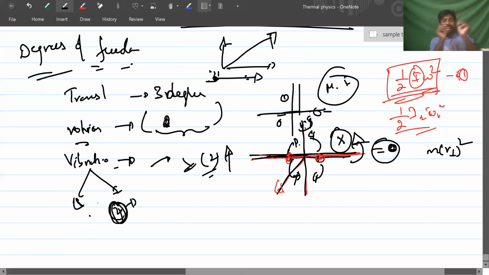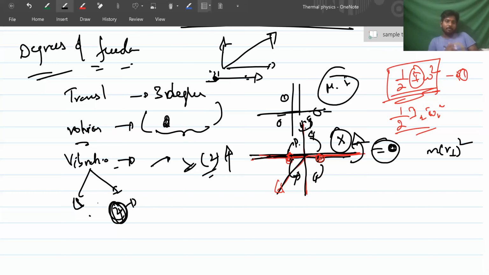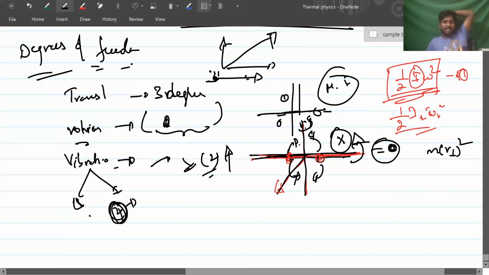Because interaction between the atoms will be there here. When they come in close, kinetic energy is decreased and converted into potential energy. When they are going apart, potential energy is converted into kinetic energy. Vibration has 2 degrees maximum. At high temperature, it exhibits.